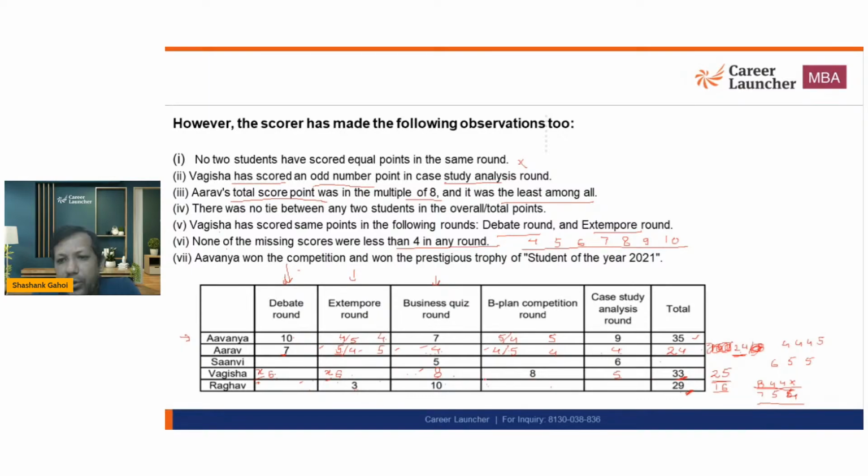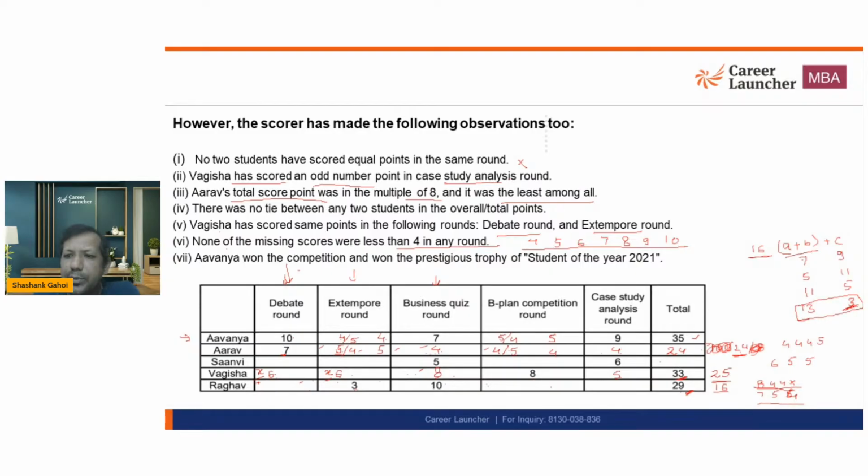Now we are talking about Raghav. The thing about Raghav is the remaining score is 16, and the summation of two numbers, let's say A and B, which are missing, and C. The summation of two numbers is prime, so what are the possible prime sums? One is going to be sum is 7, then the next number is going to be 9. The sum can also be 5, then this is 11. It can be 11, it can be 5, it can be 13, it can be 3. Now 13 and 3 is not possible, and why not possible?